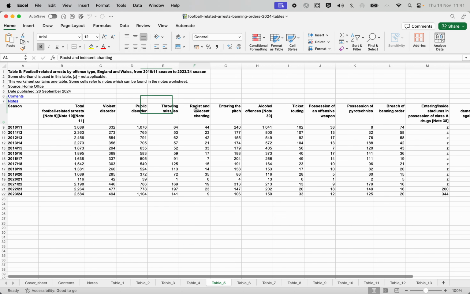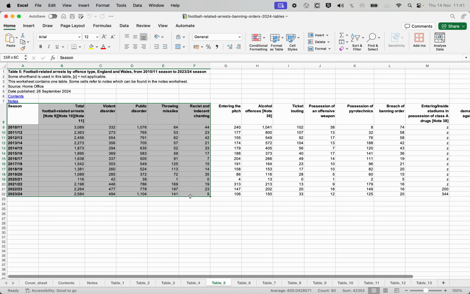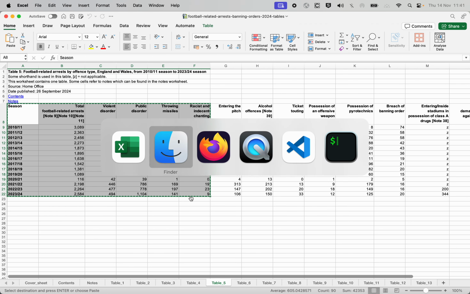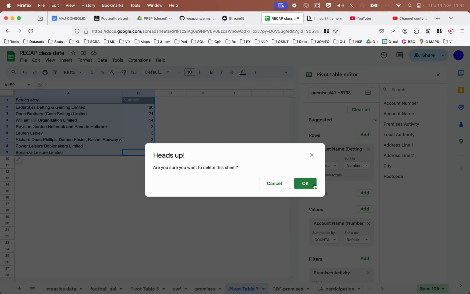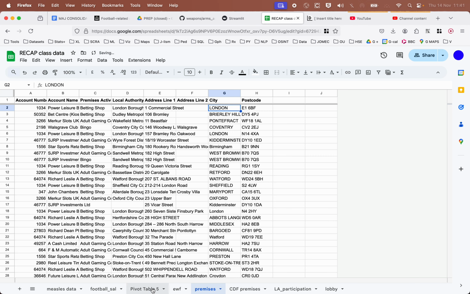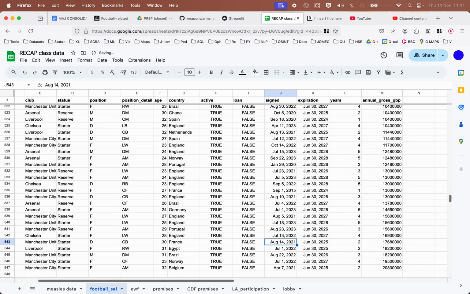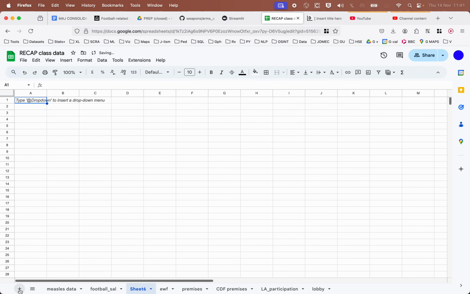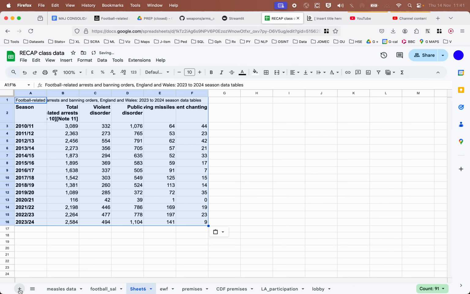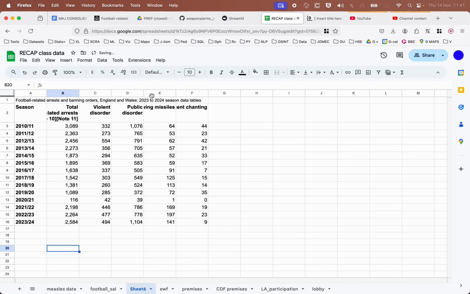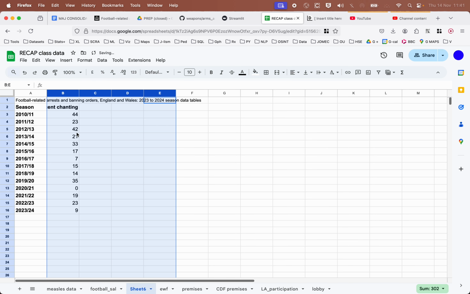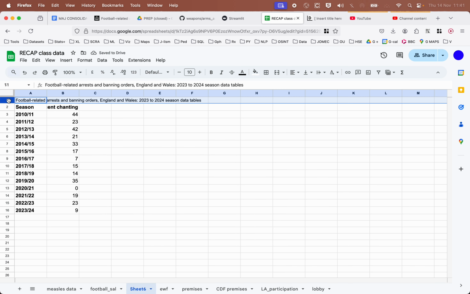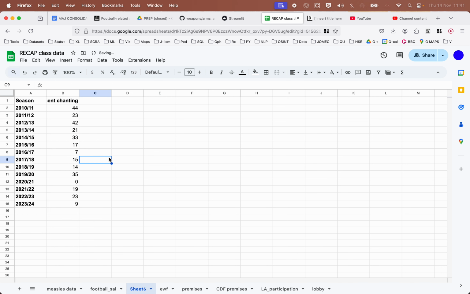Okay, there we go. That's this column here. So actually, we only need this data here. So I'm going to copy that and put it in my spreadsheet. Delete pivot table. And this one as well we can delete. Okay, I'm going to put in a new sheet, and then I'm going to paste what we had. Now, we don't need these columns, so we'll select them and right-click. And we know we don't need this. And that's it.